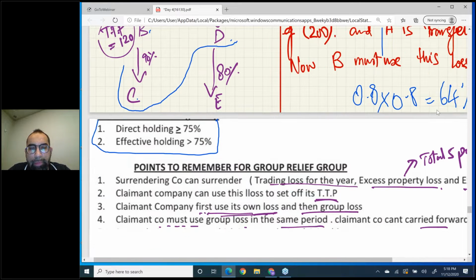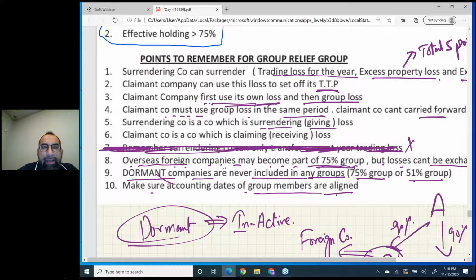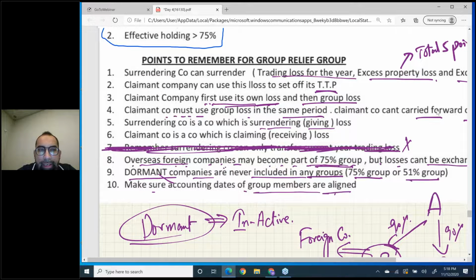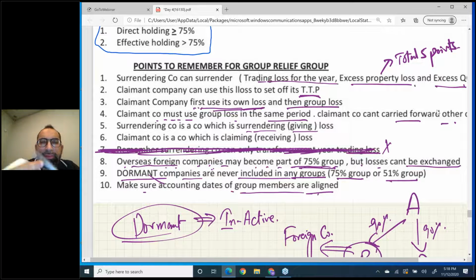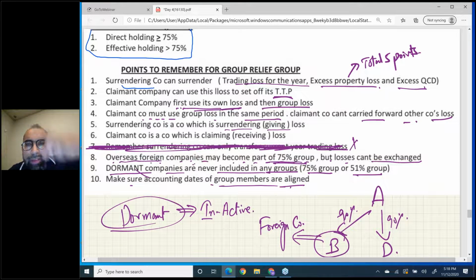Now, some important points to remember. The surrendering company can surrender this first point. I have already taught you in detail. In total 5 points on the previous slide I have already discussed. Right now in this slide it is 3, but total 5 points I have already told you. The claimant company can use this loss to set off its TTP. This I also told you.